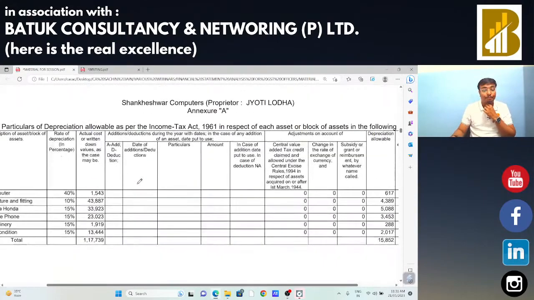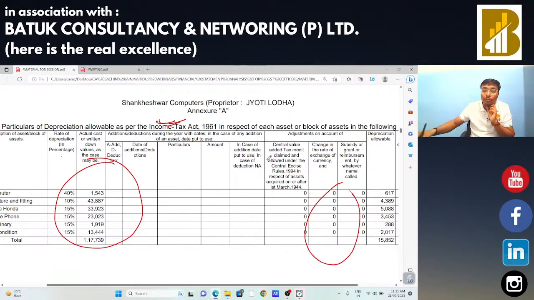Okay sir. Now you just need to check the fixed assets chart from that particular 3CD point with the financial statement and with the books of account. Sir, is it necessary for this depreciation chart to match the books of account? No, there is no requirement that the fixed assets chart as per the 3CD should be matched with your financial statement fixed assets chart, because this chart is as per the Income Tax Act, and in the books I can do something else, just a note of it will go into the 3CD.